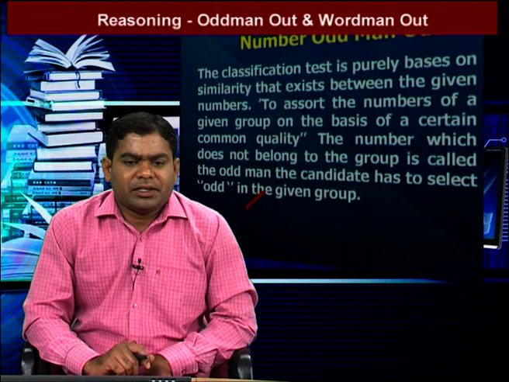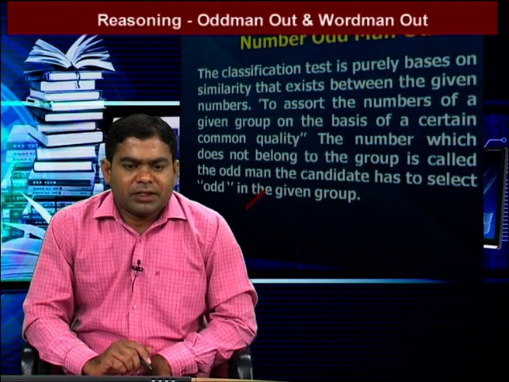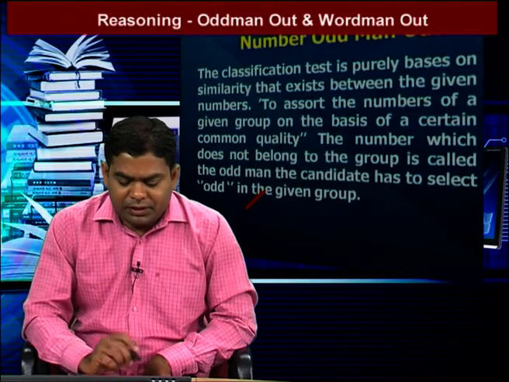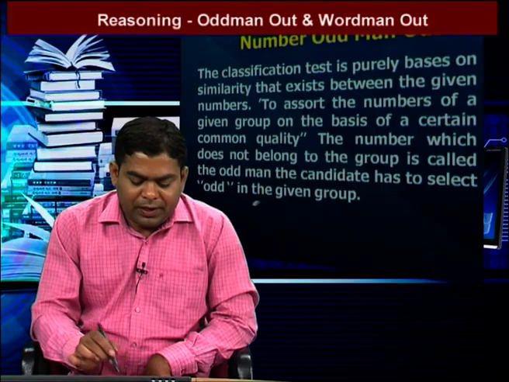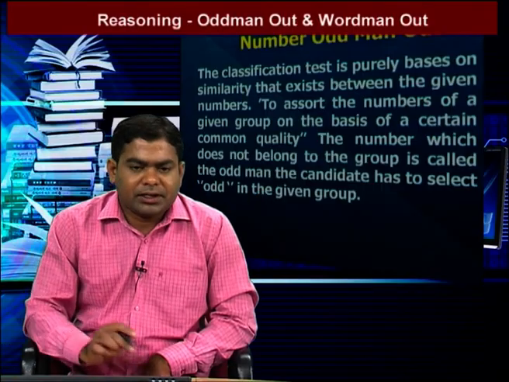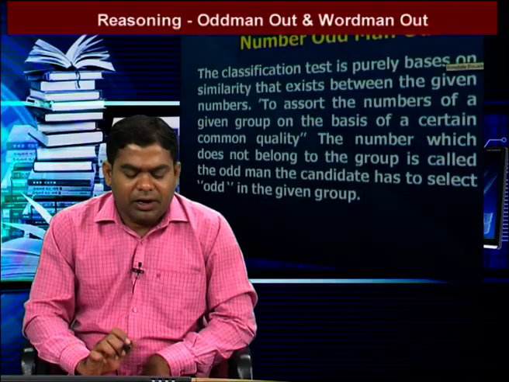The number which does not belong to that group is called the odd man out. The candidate has to select the odd one in the given group. In our questions, four or five options are given, and in these options, one is different. We find out that option.